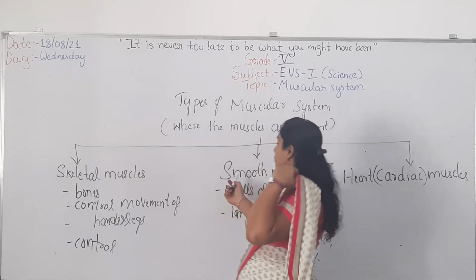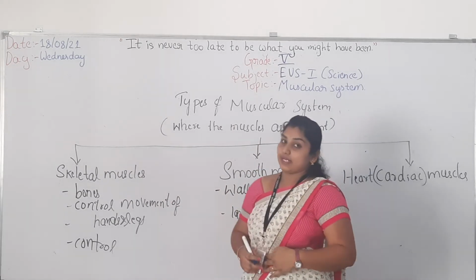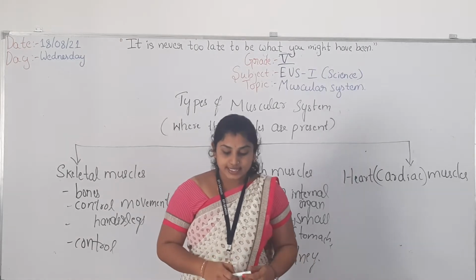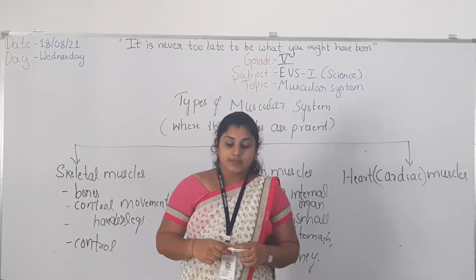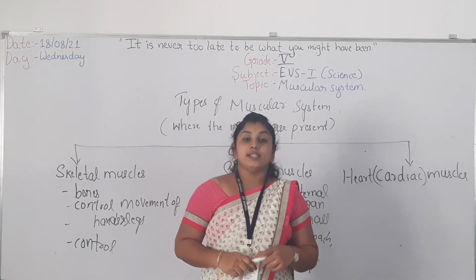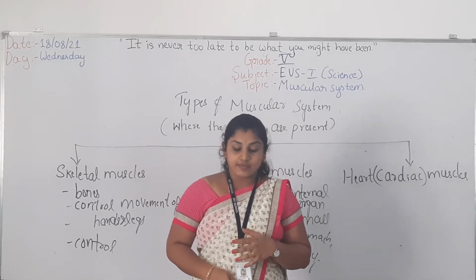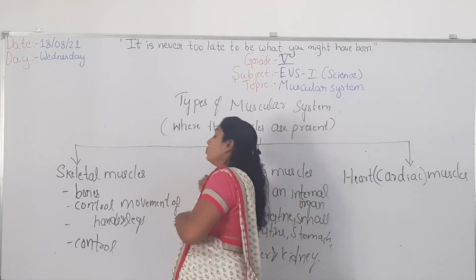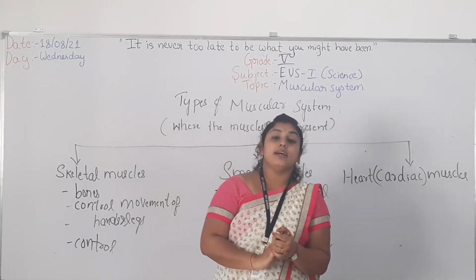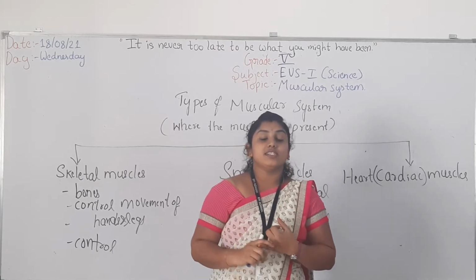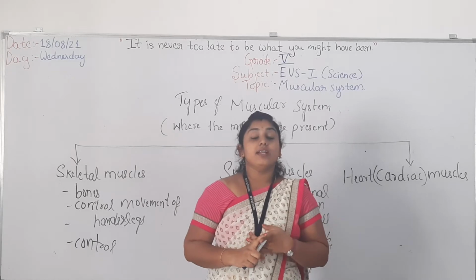So what is the function of smooth muscle? It is present in the walls of the internal organs, for example the muscle of the stomach, intestine, and so on. They are not attached to the bones. These smooth muscles are present only in the walls of the small intestine, large intestine, stomach, liver, like this.